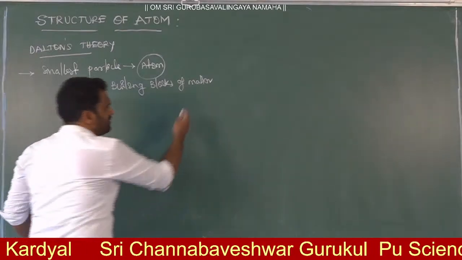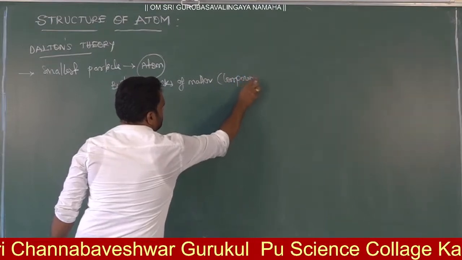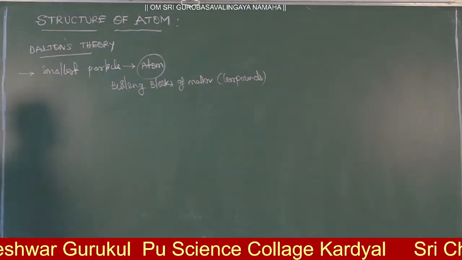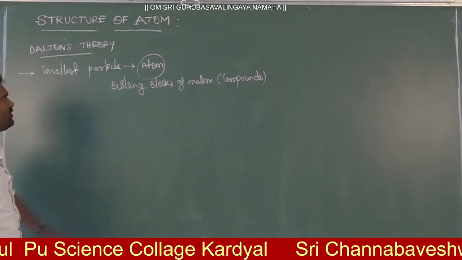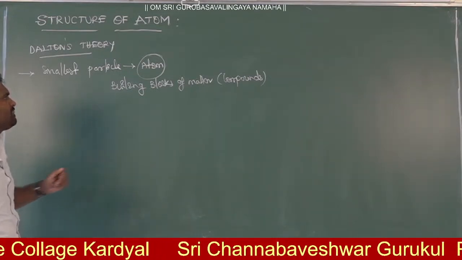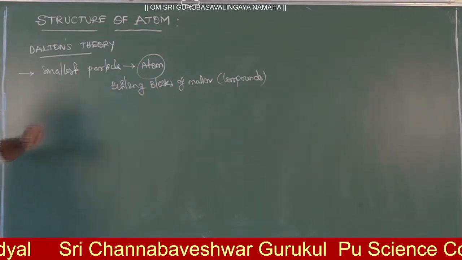Matter here means different kinds of compounds. In every compound, there are smallest particles, and those are said to be atoms. Atoms are the very smallest tiny particles, which are the building blocks of matter. This is the first point given by John Dalton.